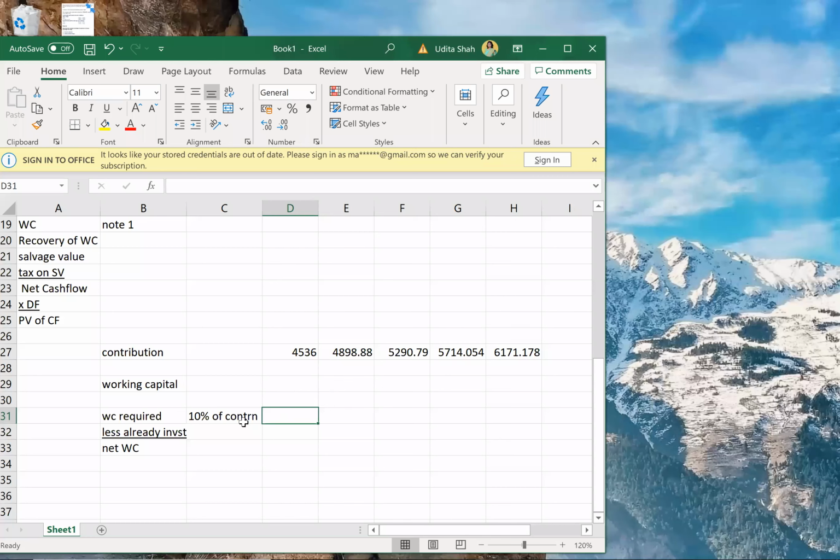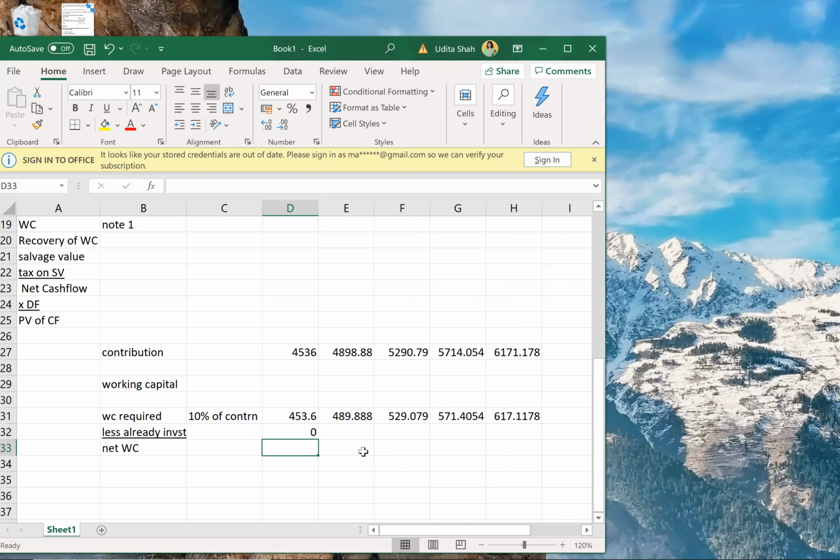So working capital required will be 10% of contribution. So first year will be 4536 into 10%. Second year also 10%, 10%, 10%, 10%. These will be my working capital required each year. In year 1, already invested is 0.